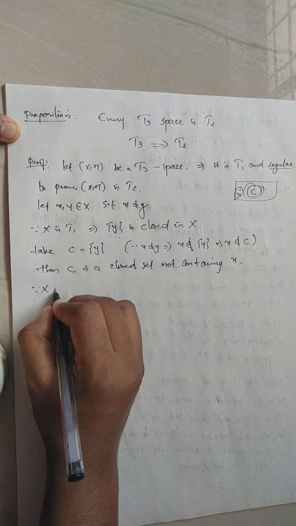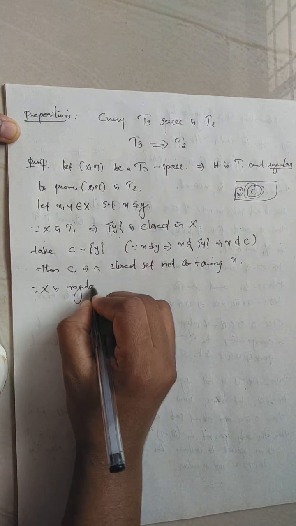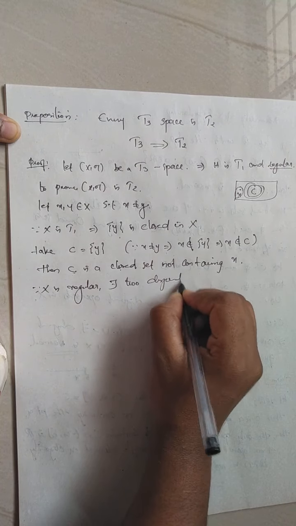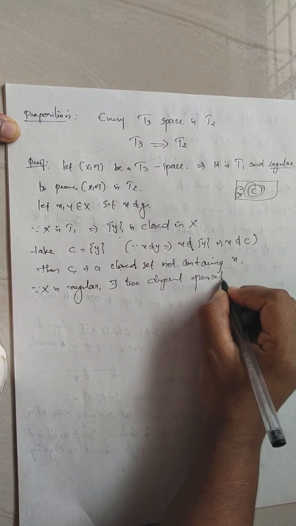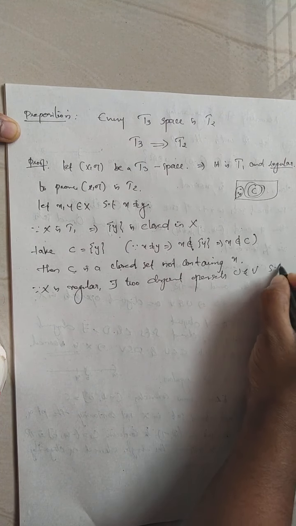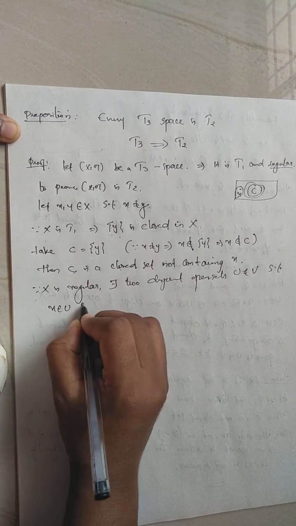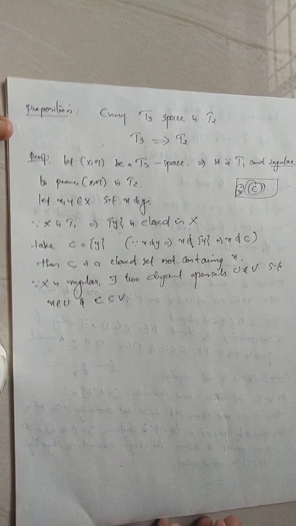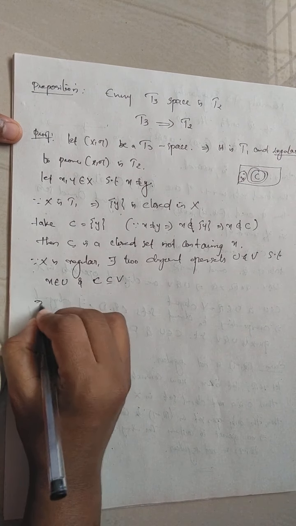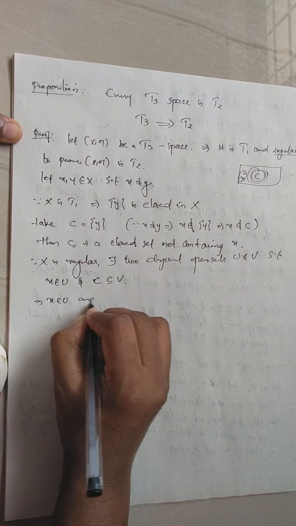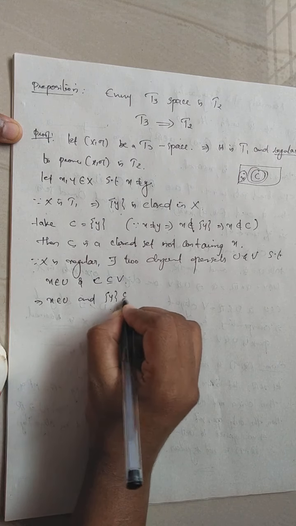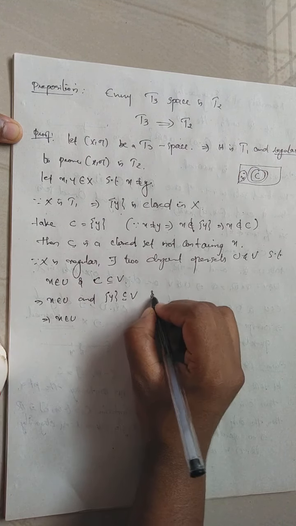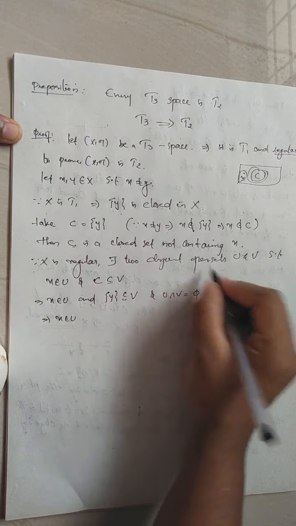Since X is regular, there exist two disjoint open sets U and V such that x belongs to U and C is contained in V, by the definition of regularity. So x belongs to U, and C, the singleton set {y}, is contained in V, which means y belongs to V, and U intersection V is empty because they are disjoint.